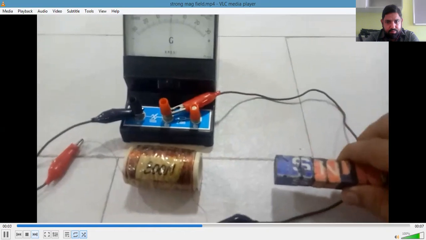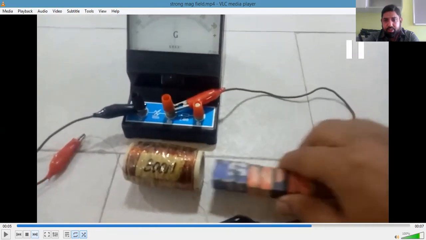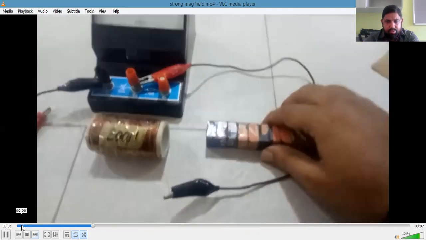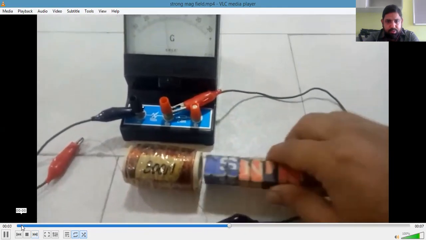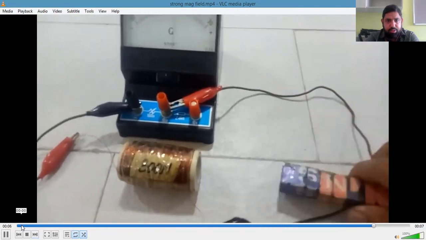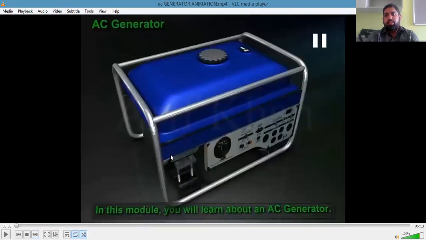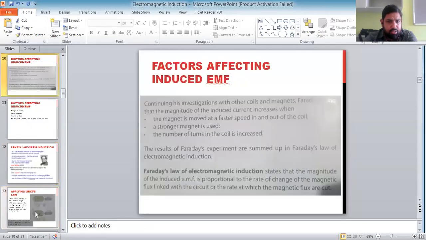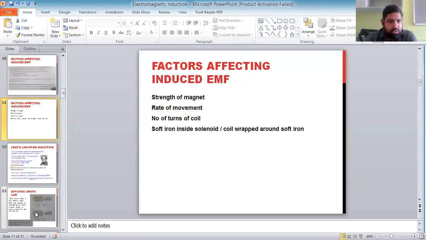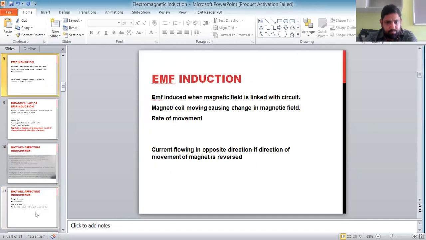This one is at different speeds. You can see that at higher speed, deflection is more. So we'll be concluding these observations. I have to be quick because it will take a lot of time. I'll share the slides with you, and first of all, share the observations.